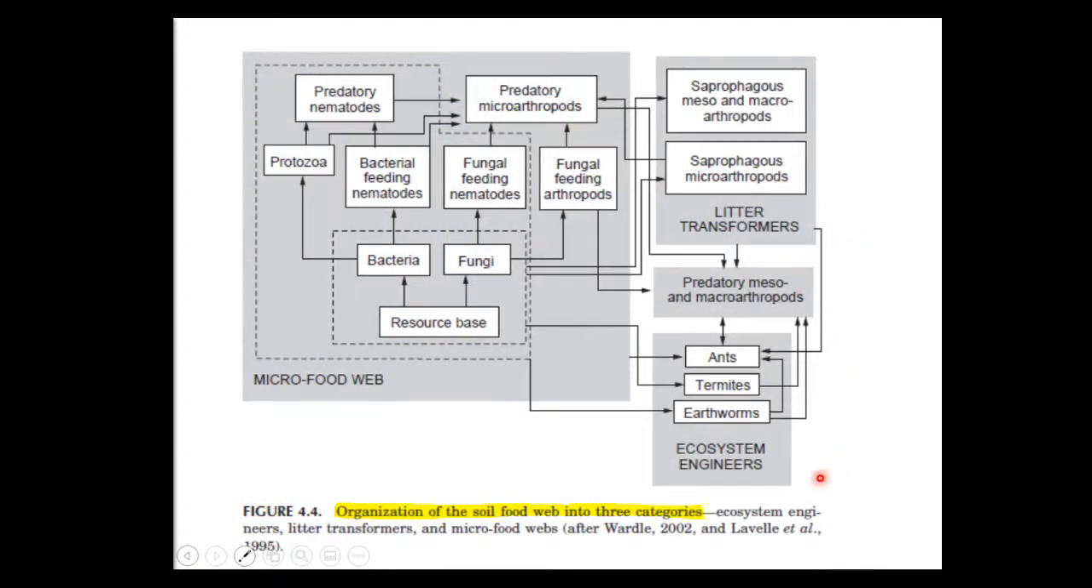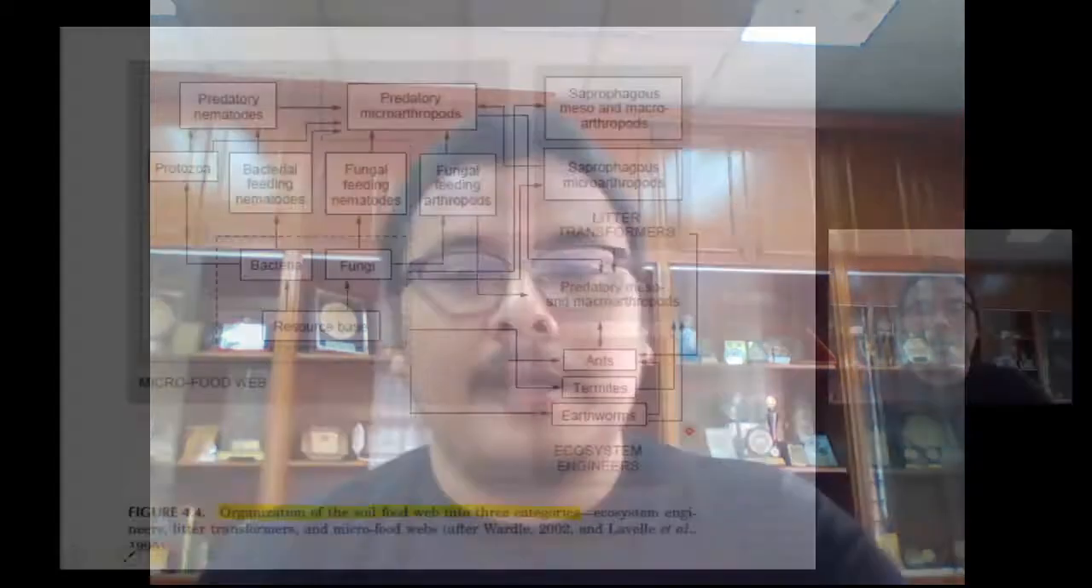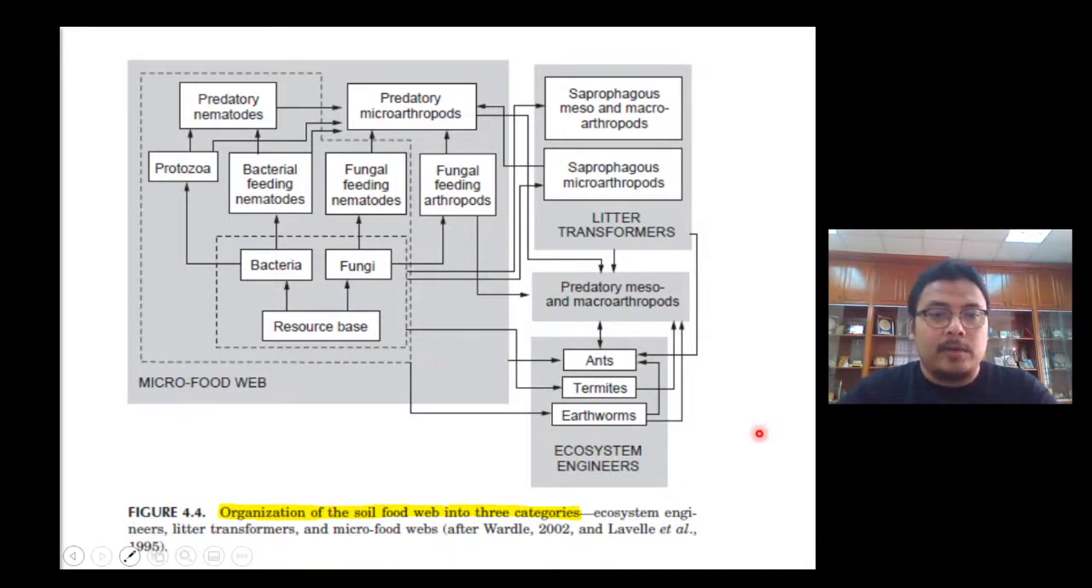And another group we call the ecosystem engineers. Ecosystem engineers provide the habitat and the structure in the soil, so that other organisms can live there. They create a suitable habitat for other organisms. Okay, so these are all called ecosystem engineers. We have ants, termites, and earthworms. I will have a special discussion on earthworms later on.